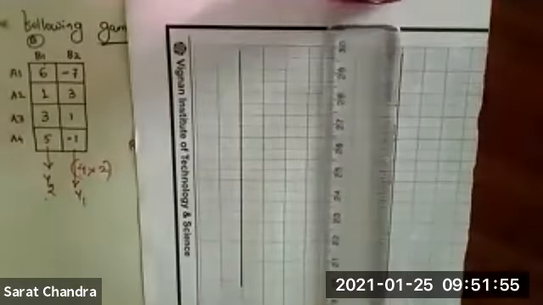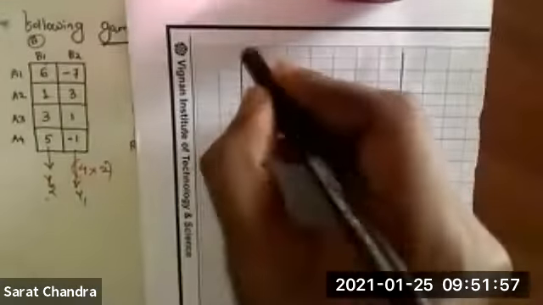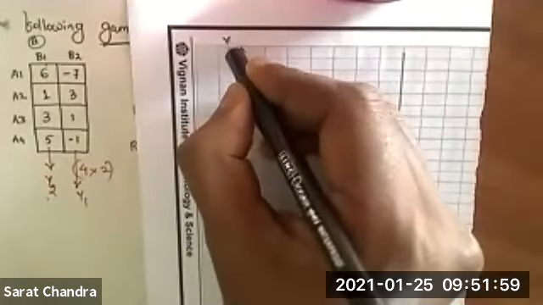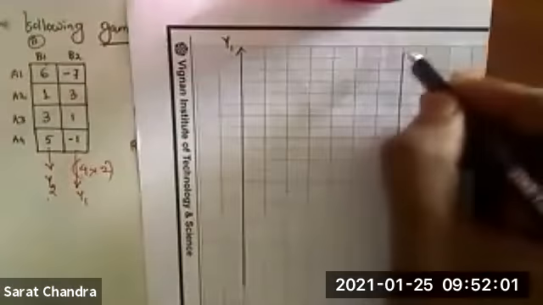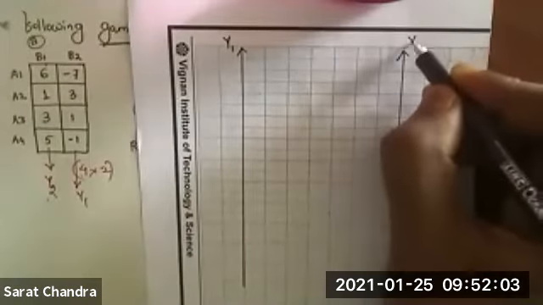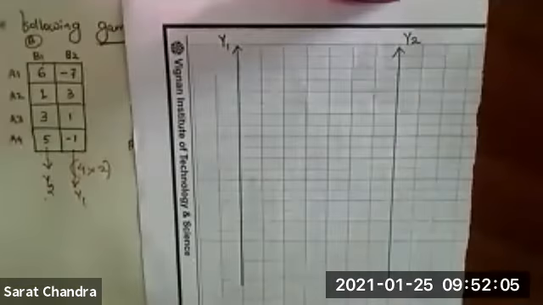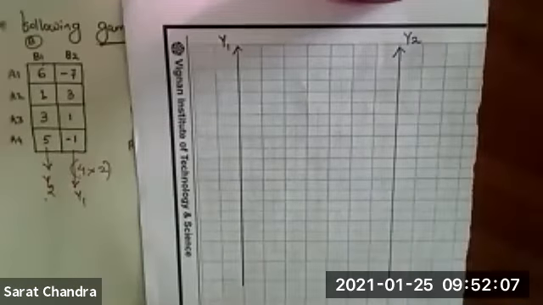So 2 lines I have plotted. I will rename it: this line is y1, and this line is y2. 2 vertical parallel lines I have plotted.